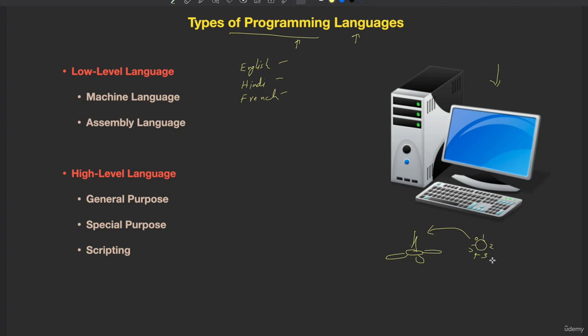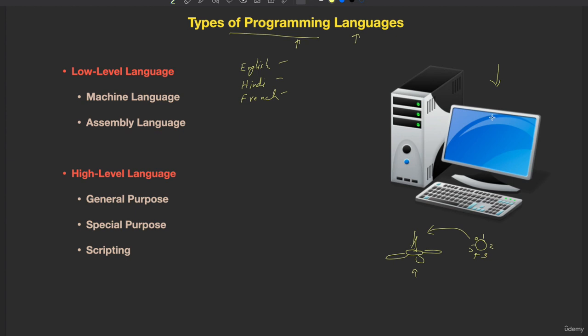How many commands are there in the language? 6 commands. 0 means the fan will stop and 5 means it will rotate at the highest speed. Like this, every machine nowadays has its language. Whatever machines we use in daily life, they have their language.